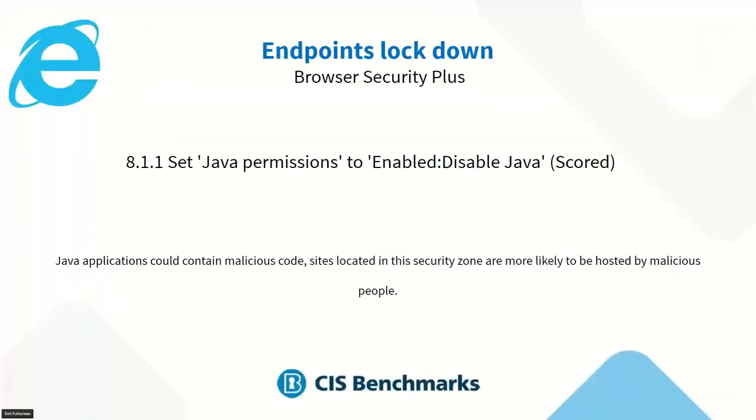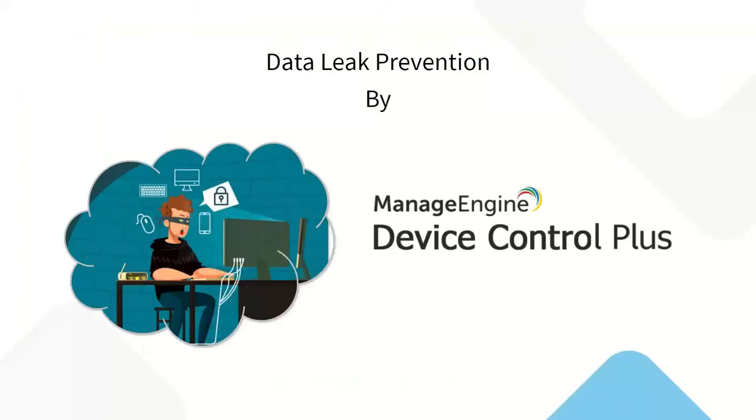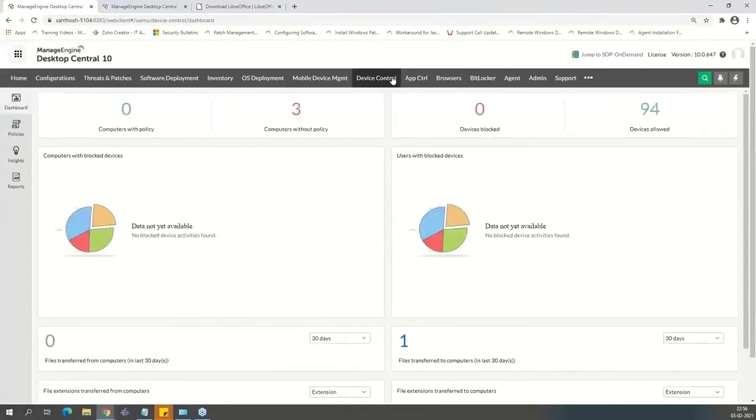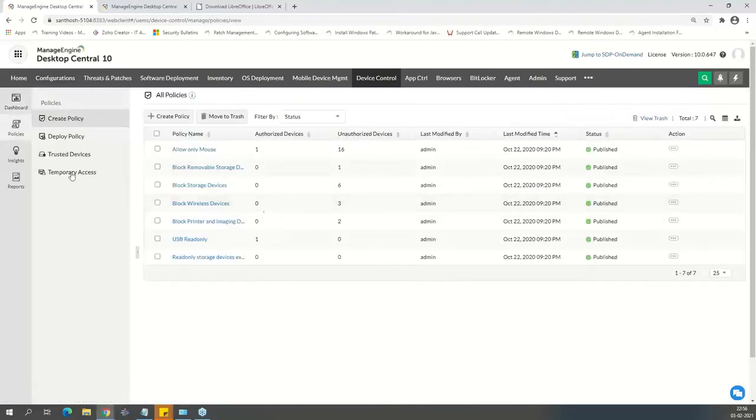So let's get back into our other security line of products. The next one would be Device Control Plus. Right, Device Control Plus, let me take you directly to the product. It's an expanded version of USB device management. People who were using Desktop Central would identify this. We had a configuration called USB device management, where essentially it blocks USBs or allows USB access. Now this Device Control gives you an even more comprehensive approach towards that.